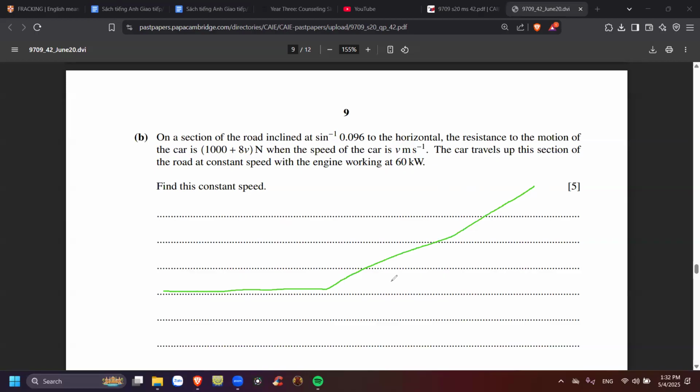Sine inverse of 0.096 is going to be 5.5 degrees. Find its constant speed v, 5 marks. I don't think it's that hard. Okay, and then what do we have?